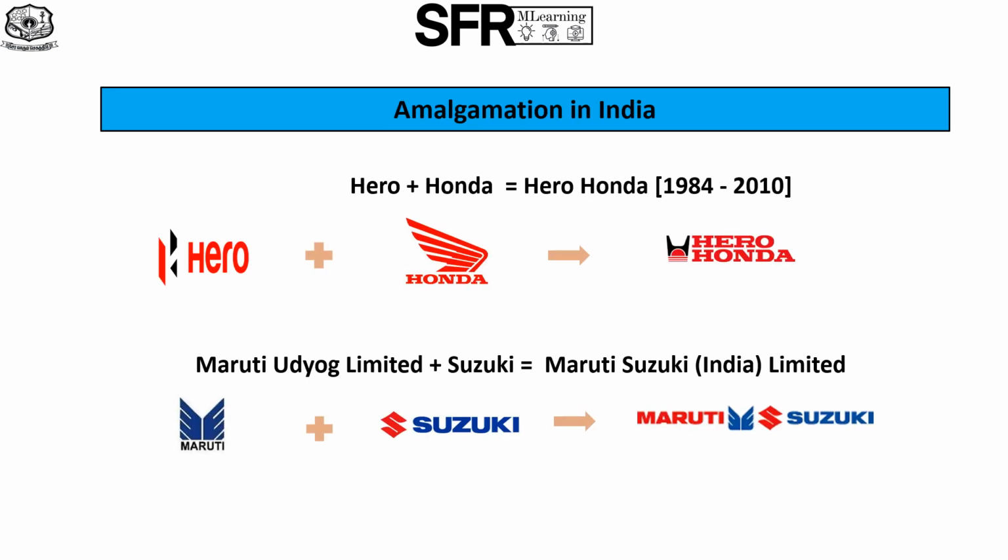As given in the example, Hero Honda was an amalgamation of Hero Group of India and Honda of Japan. In this example, Hero Group and Honda are vendor companies because they lost their identity, and Hero Honda, being the purchasing company, sustained from 1984 to 2010. In the same way, Maruti Udyog Limited, operating in India, and Suzuki, based in Japan, amalgamated to form a new company called Maruti Suzuki India Limited in the year 1983. Here, Maruti Udyog Limited and Suzuki lost their identity in India, being the vendor companies, and Maruti Suzuki India Limited sustains.